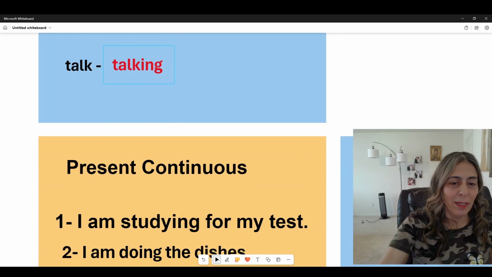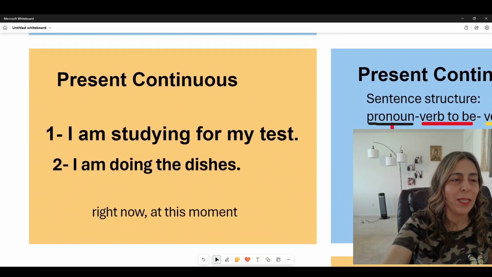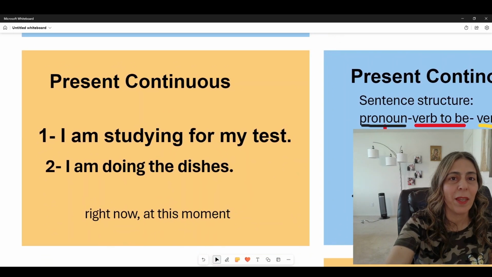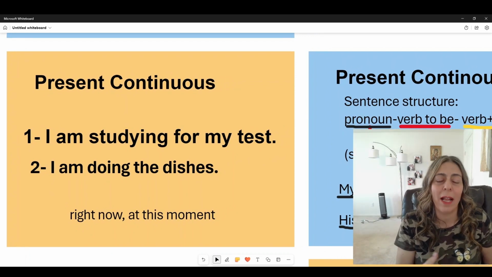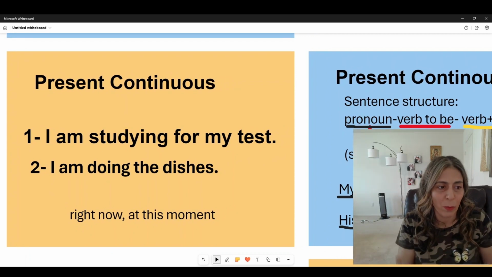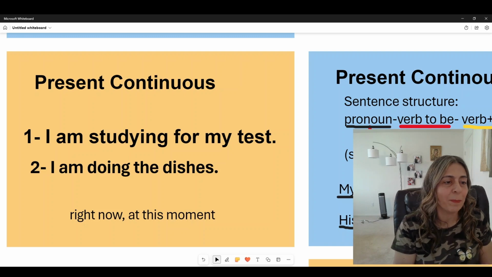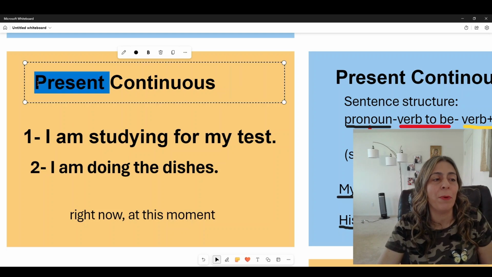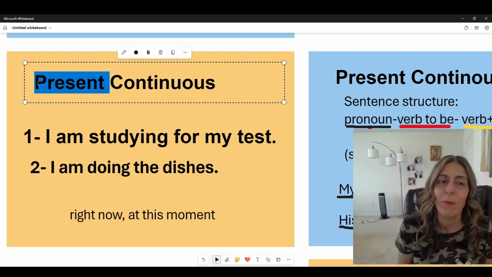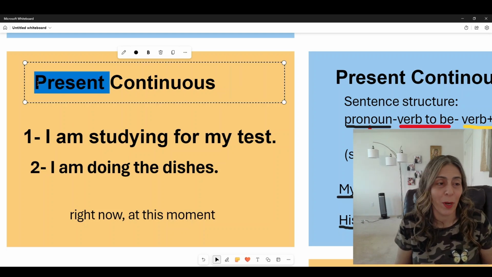Now, we're going to do present continuous and give examples on it, and then we'll keep going, as you will see and watch and understand. In the present continuous, I'm talking about the present moment, this moment, something happening right now.